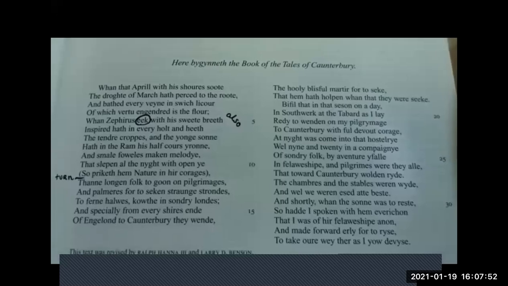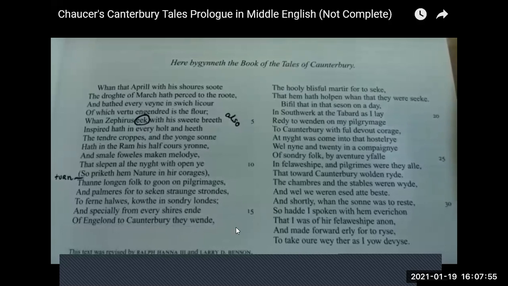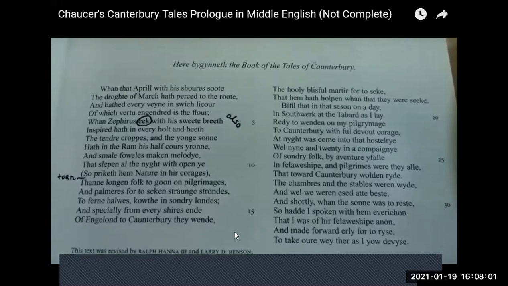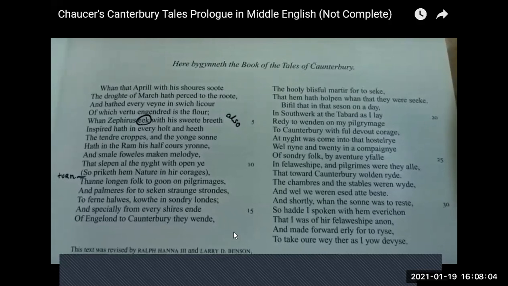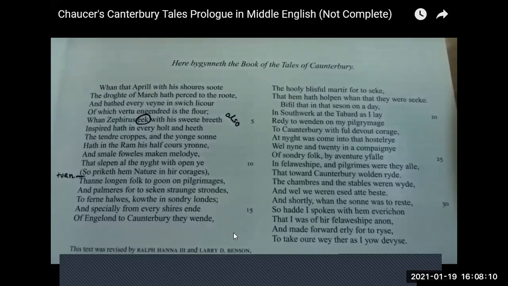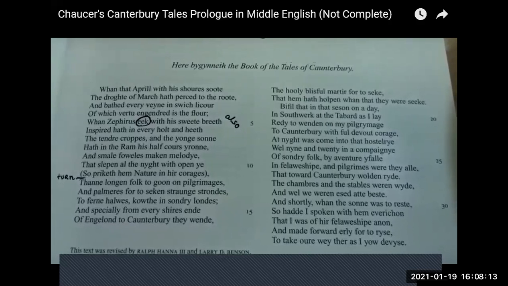'Every vein in swich licour, of which vertu engendred is the flour. Whan Zephirus eek with his sweete breeth inspired hath in every holt and heeth the tendre croppes, and the yonge sonne hath in the Ram his half cours yronne, and smale foweles maken melodye.' So he also says that this is the period when small fowls are born and they are making sweet, melodious voices. So he's describing the atmosphere of that time when the pilgrimage will start. This is only an expression of what nature is like, what the atmosphere at that time is like.